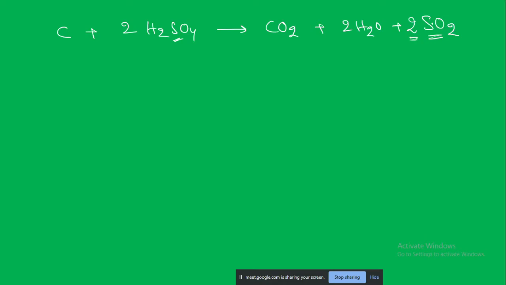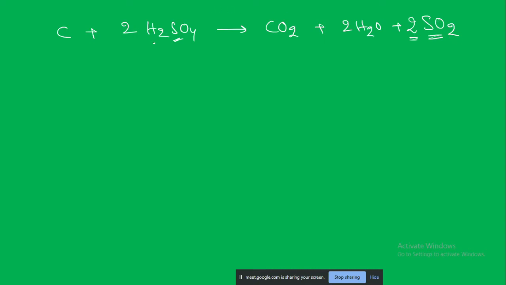The 2 in front only means that there are two molecules of sulfur dioxide. So here in H2SO4, sulfur was earlier bound to 4 oxygen atoms, but now only with 2 oxygen atoms, it has lost the oxygens. So we can say it is reduced.